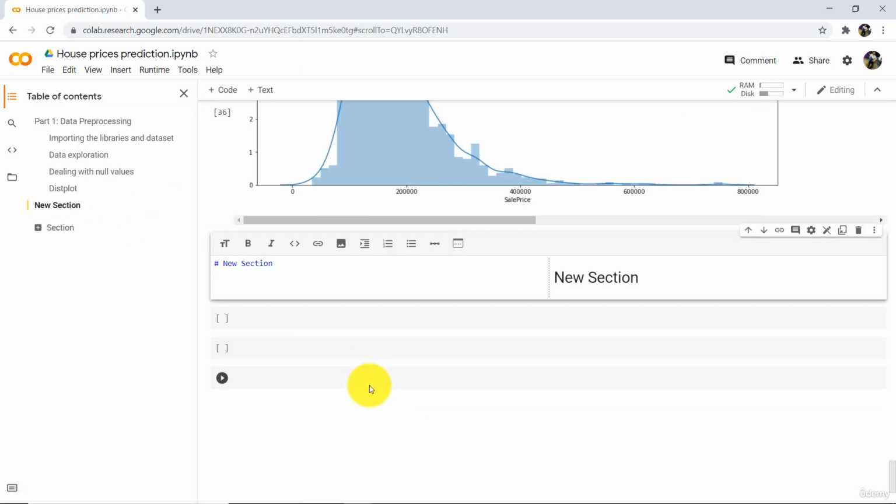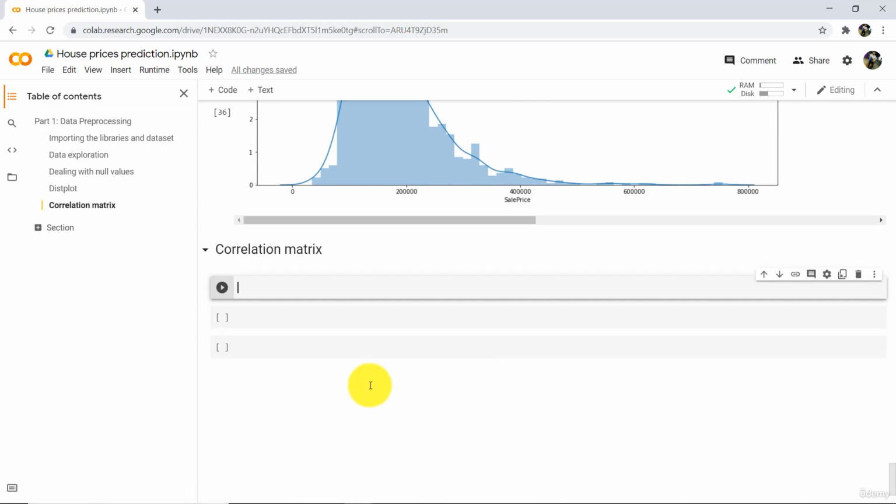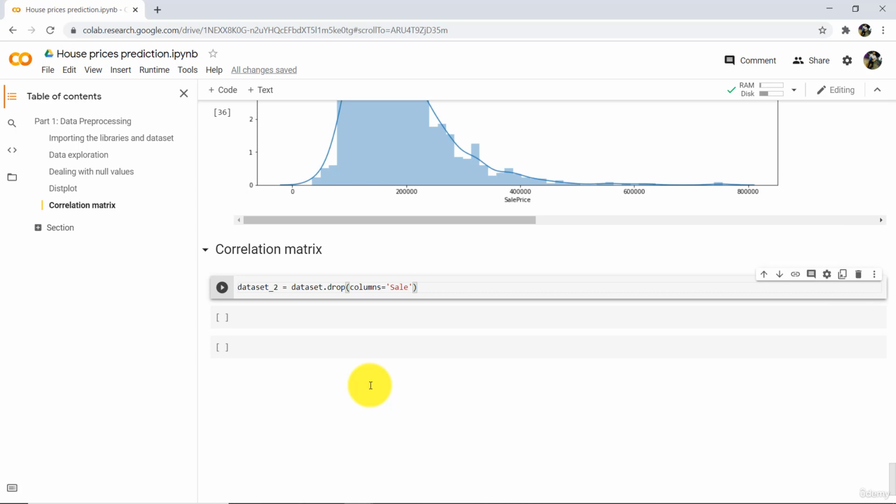Add a subsection, correlation matrix. Define a variable dataset underscore 2, drop the target variable, dataset dot drop, specify the column SalePrice, execute.